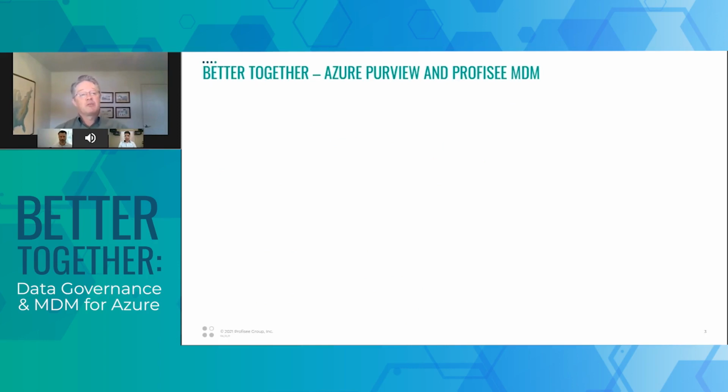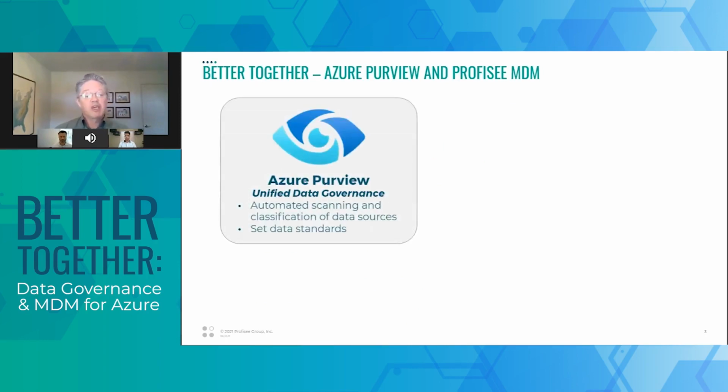We'll start by talking about Purview, which was released to public preview in December as a platform for unified data governance. The product Purview does a lot of different things that Gaurav will talk about. The main thing for our purposes here is that it does automatic scanning and classification of data sources from your enterprise. It can start to indicate what data sources you have, what you can use, the lineage, all of that kind of thing. But also it's the place to start to set data standards about what the data should look like. What would good quality data look like that you can use in your business?